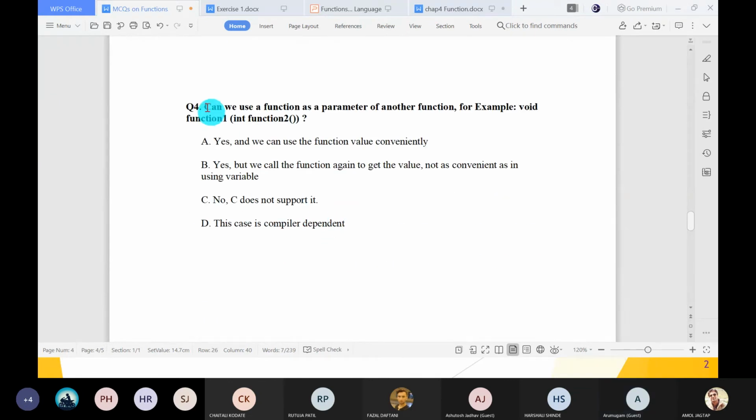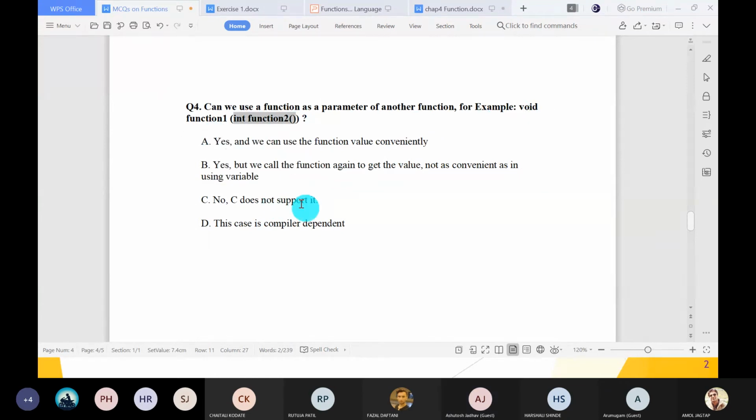Now, can we use a function as a parameter of another function? For example, the parameter or argument of another function means void function 1, and inside that int function 2. This is the argument to the function. Is it possible?